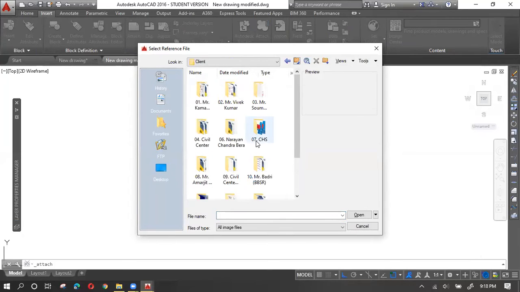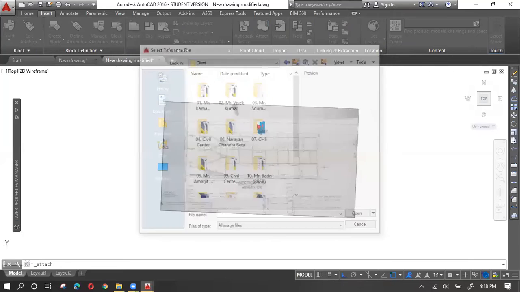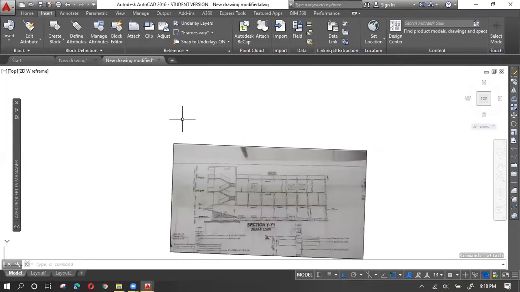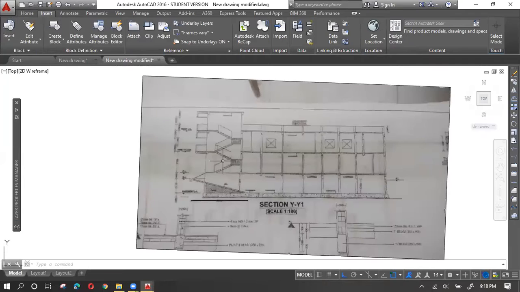I don't have the image right now. Are you guys having any kind of images? Can any one of you share an image, whatever you have plotted, a JPG file, so I can share that with you? Or else I need to convert one of these. Yeah, actually I have one.